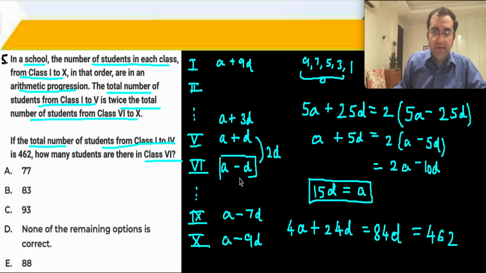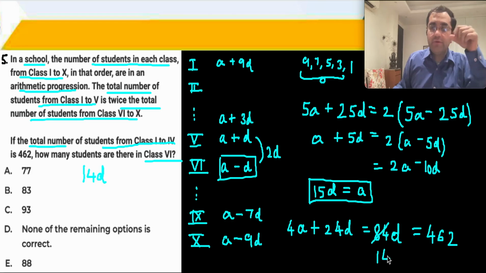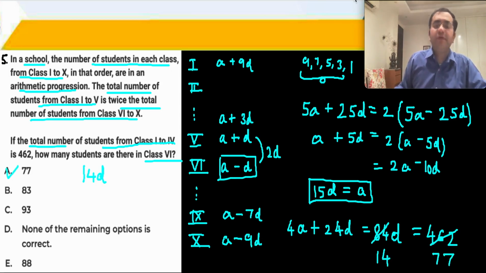How many students are there in class 6? Class 6 means a minus d. a minus d, a is 15d, 15d minus d, we need the value of 14d. If we need 14d, then here we will cancel with 6, 14 times. 6 sevens are 42 and 7. 77 is the right answer for question number 5.